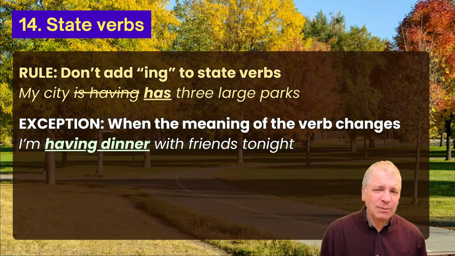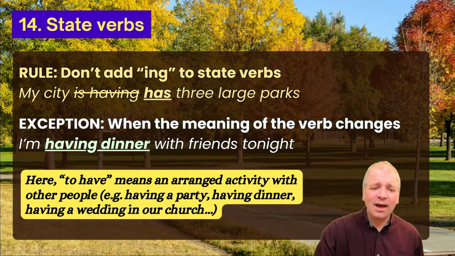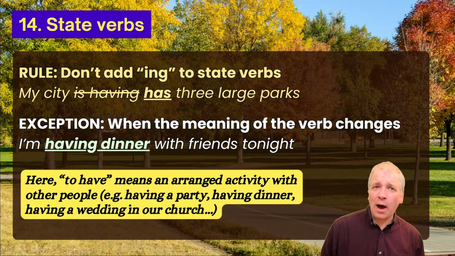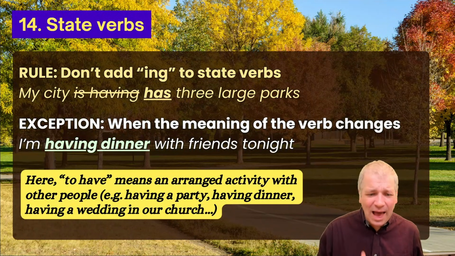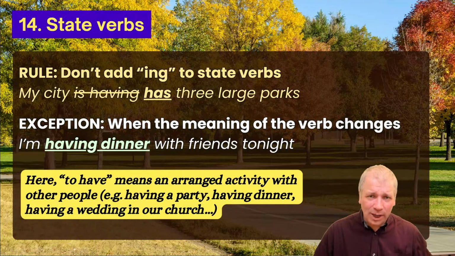And we have these exceptions to state verbs when the meaning of the verb changes. For example, here, to have means an arranged activity with other people. And other examples could be having a party, having dinner, having a wedding in our church. Here, having is to do with an arranged activity, not to do with something belonging.